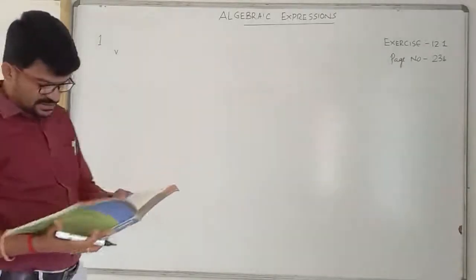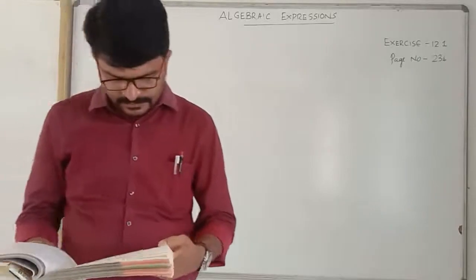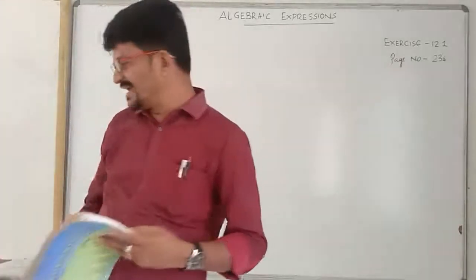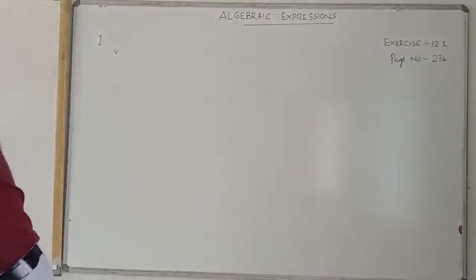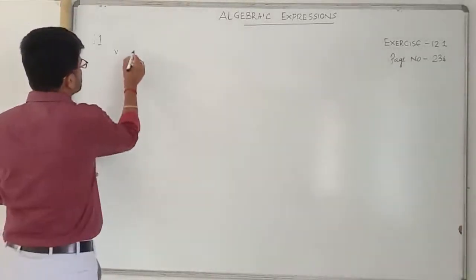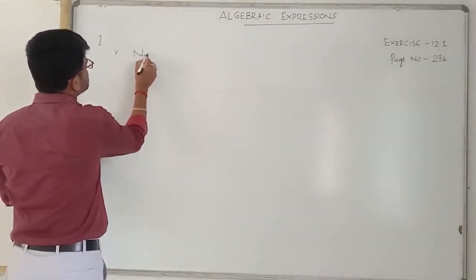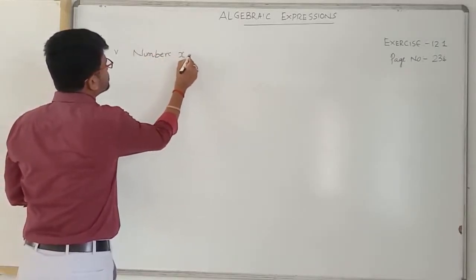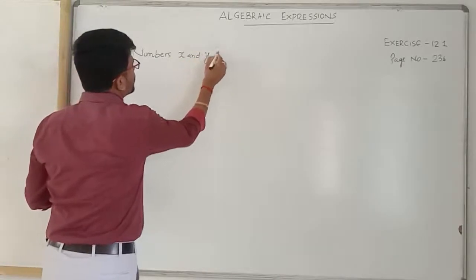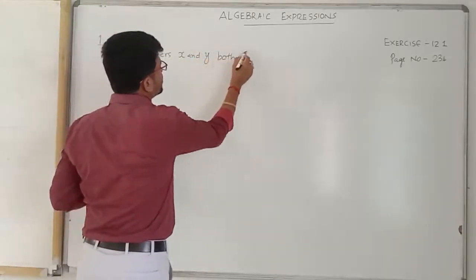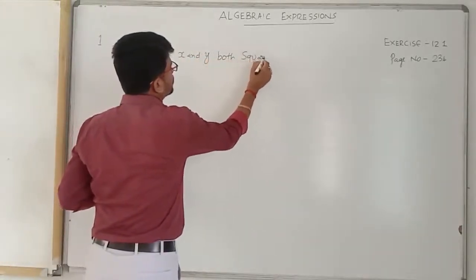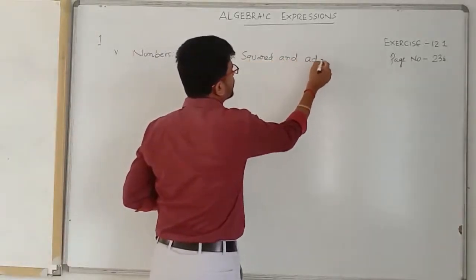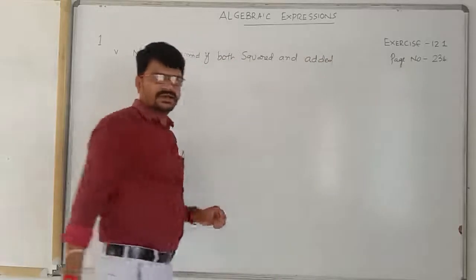What is the question here? I'll read it now. Numbers x and y both squared and added. Numbers x and y, both squared and added.